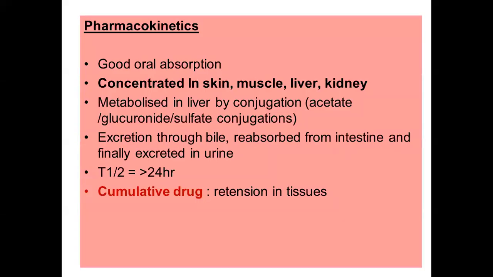Now, the pharmacokinetics. It is given orally and has good oral absorption. It is concentrated in the skin, muscle, liver, and the kidney. It is metabolized in the liver by conjugation reactions, and different types are involved, that is conjugation with acetate, glucuronide, and sulfate. Excretion occurs first through the bile, but again it is reabsorbed from the intestine, and finally it is excreted in the urine. The half-life is more than 24 hours, so you have to give only a once-a-day dose of dapsone. It is a cumulative drug and has a tendency to be retained in the tissues for a long time.